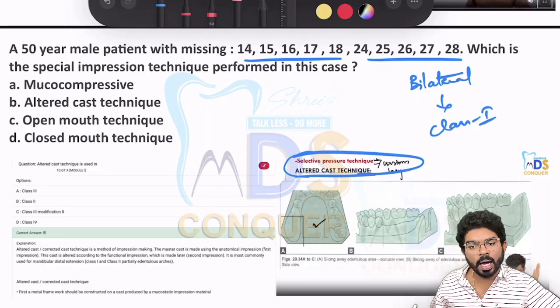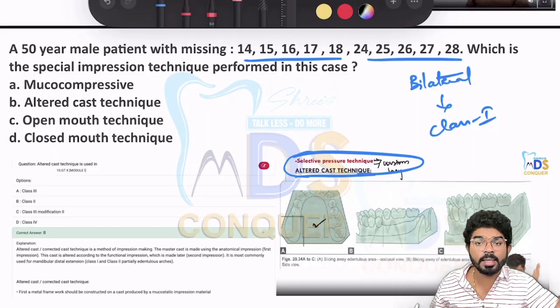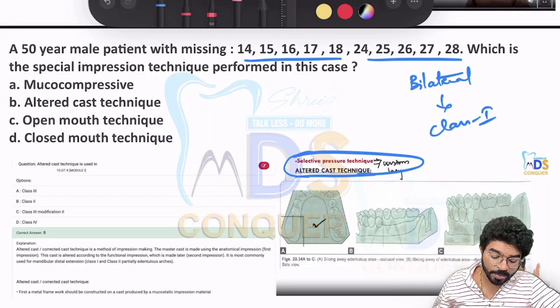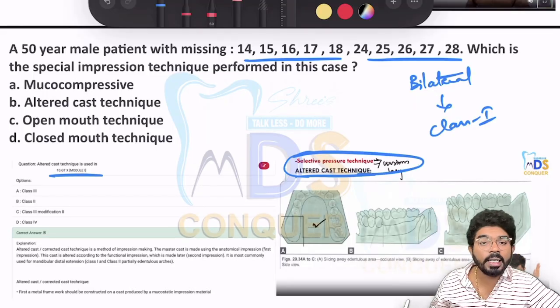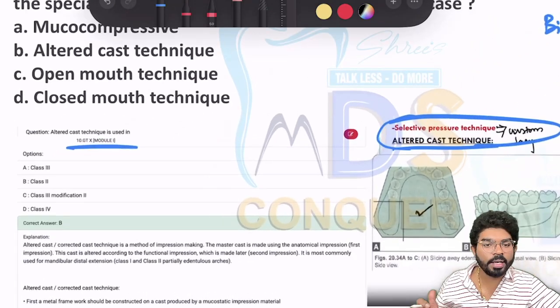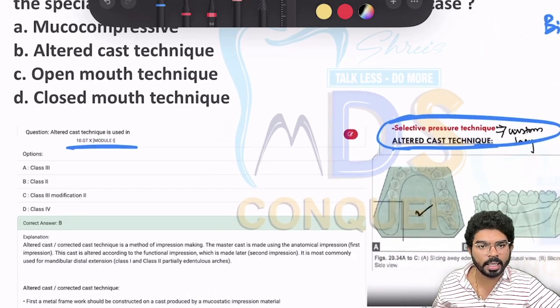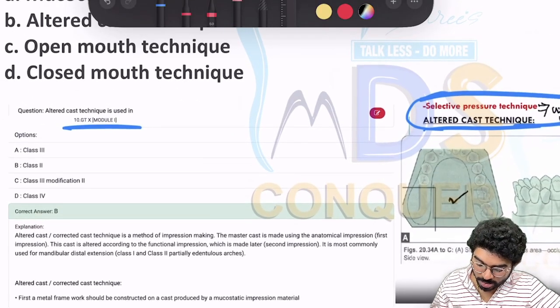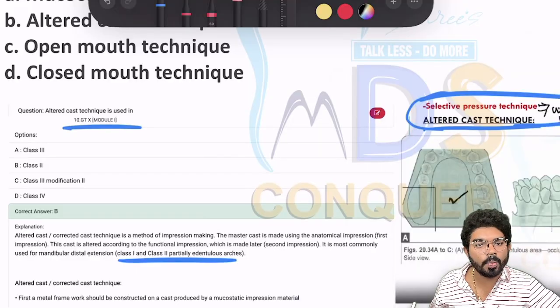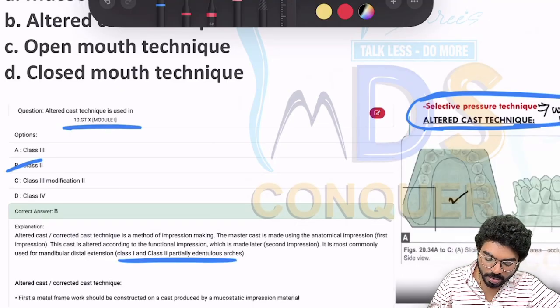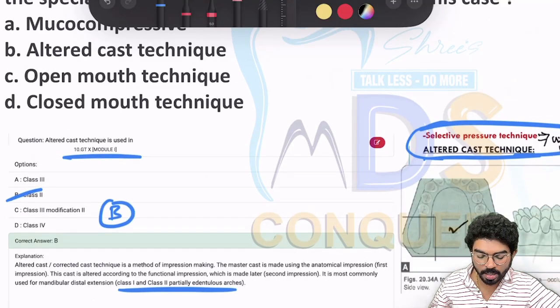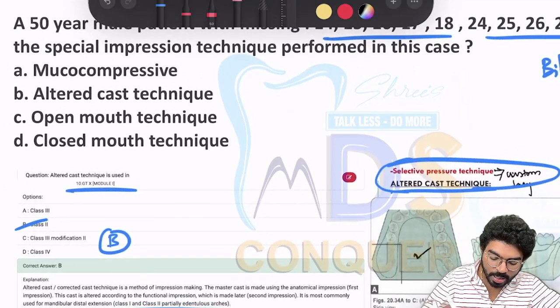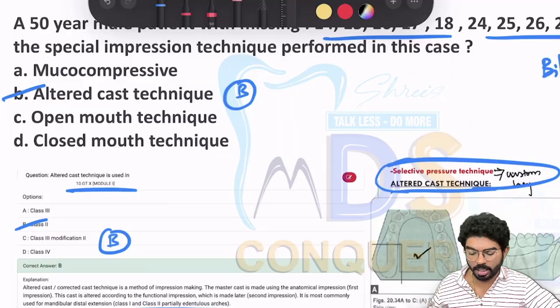Okay, then you have to go for the type of cast you are going to prepare, that is basically called the altered cast technique. And of course in GT10 you have a question, what is this altered cast technique basically used in? Altered cast technique is basically used in the case of class 2 and class 1 and class 2 edentulous spaces. Okay, here the answer is B. Here the description is given about class 1. The answer is altered cast technique, option B, without any doubt.